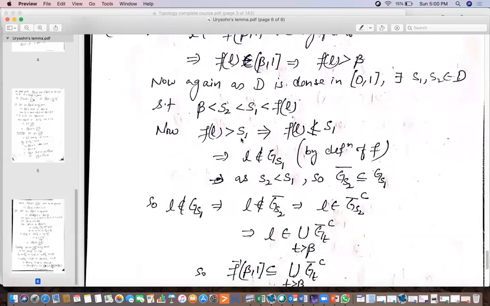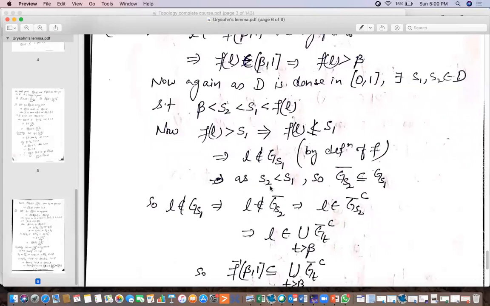Now, F of L is greater than S1. This implies F of L is not less than or equal to S1. So if F of L is not less than or equal to S1, this implies L will not belong to G of S1 by definition of F.